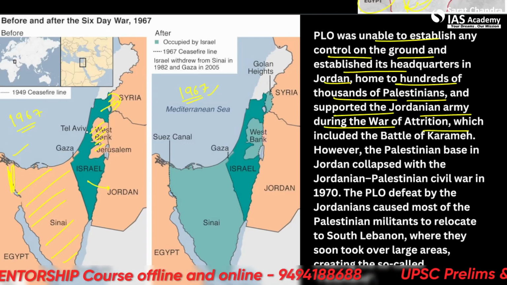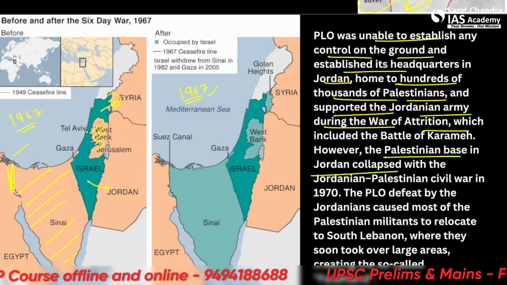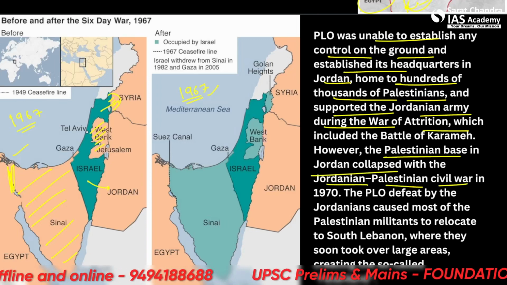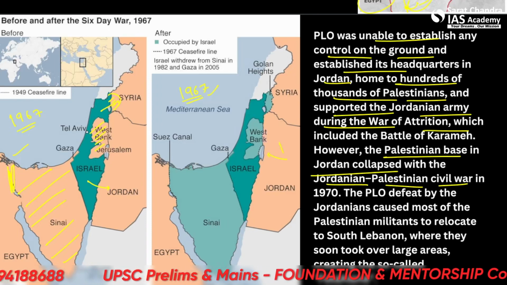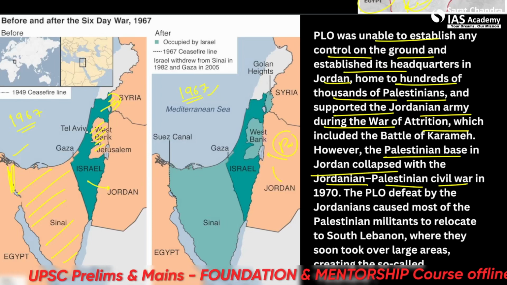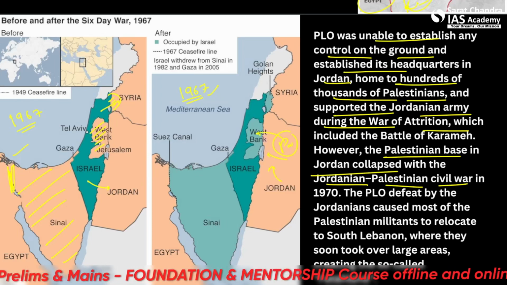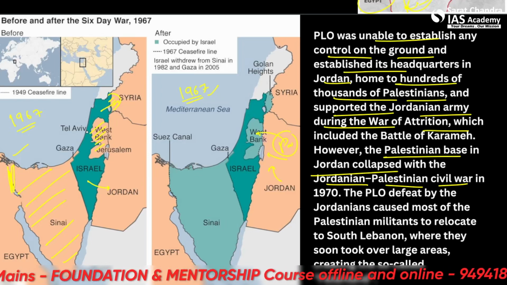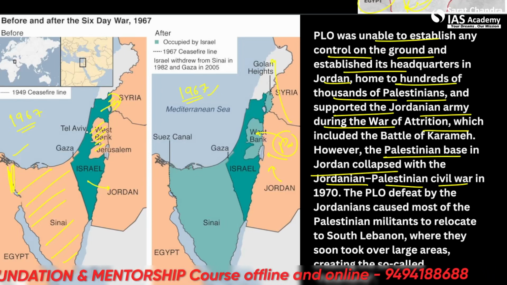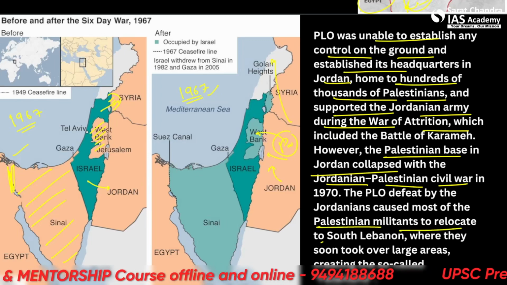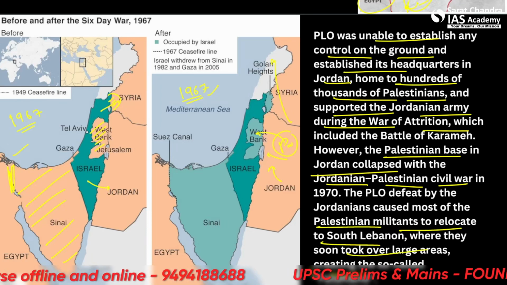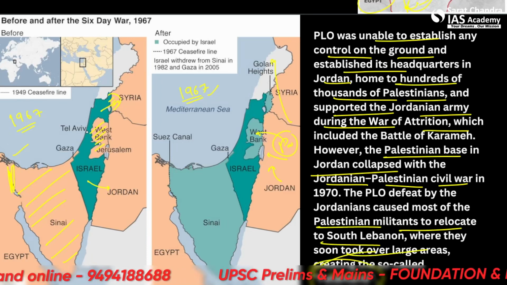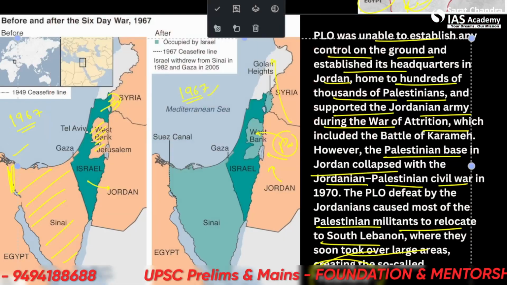However, later the Palestinian base in Jordan collapsed with the Jordanian-Palestinian civil war. The Jordanian people were not very happy that Palestinians were trying to come here into Jordan. So there was a civil war and they ousted the Palestinians from here also. Finally, they went to Lebanon. Most of the Palestinian militants relocated to South Lebanon, where they soon took over a large area, creating the so-called Fatah land.